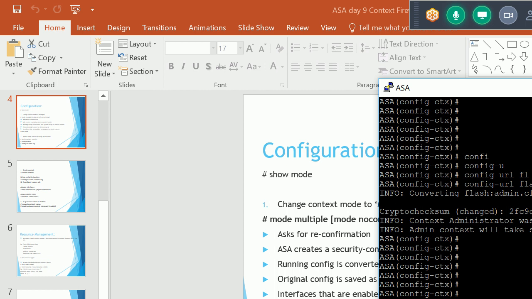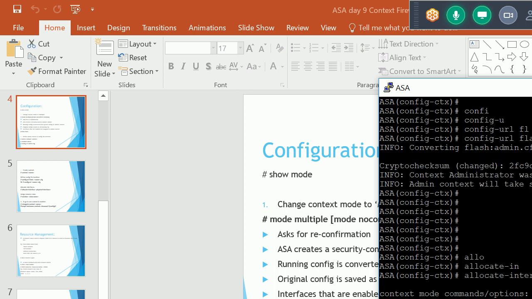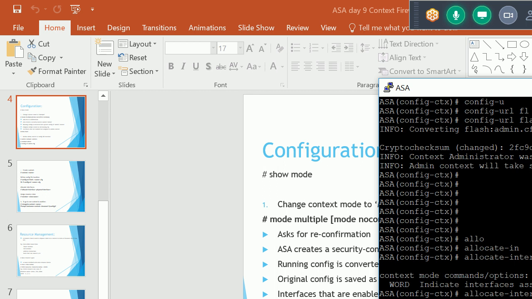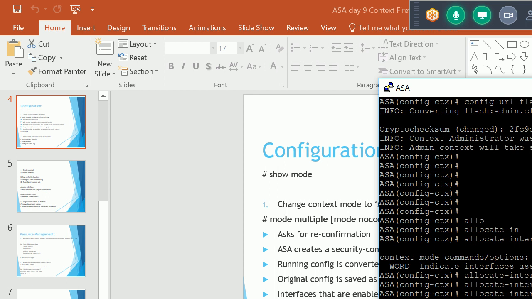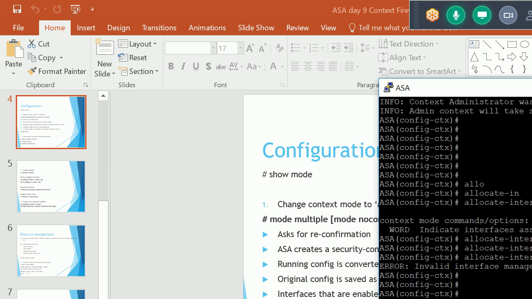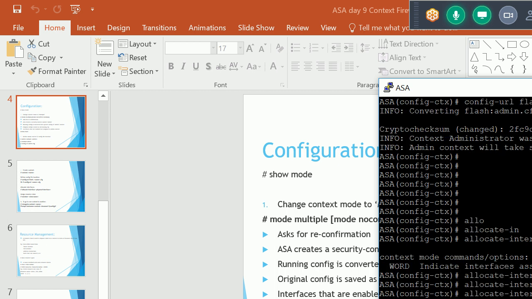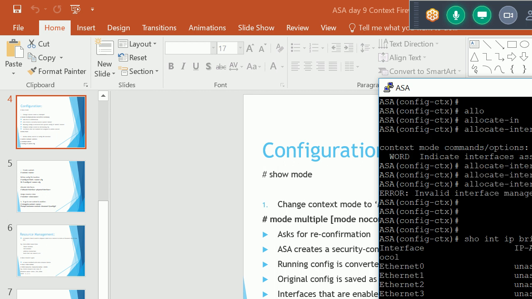Allocate interface. Let me allocate a few interfaces. So let me allocate the management interface. Management 0. Let me check what kind of information I'll have. Interface IP brief. So I don't have management, because actually I'm using version 8.4 today. So it has Ethernet 0, Ethernet 1, 2, 3.